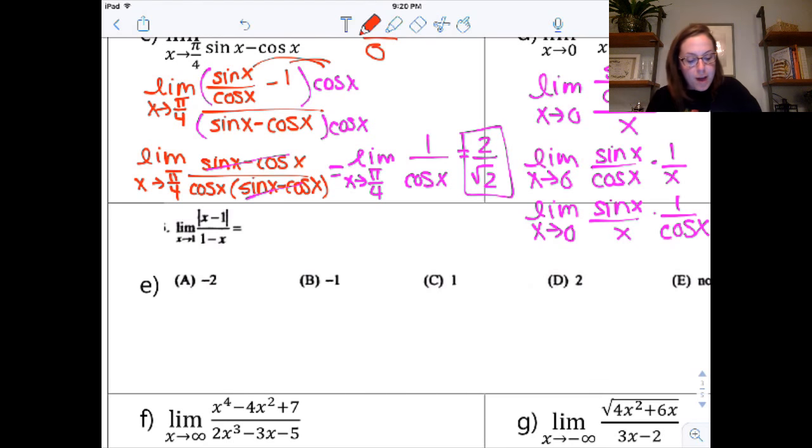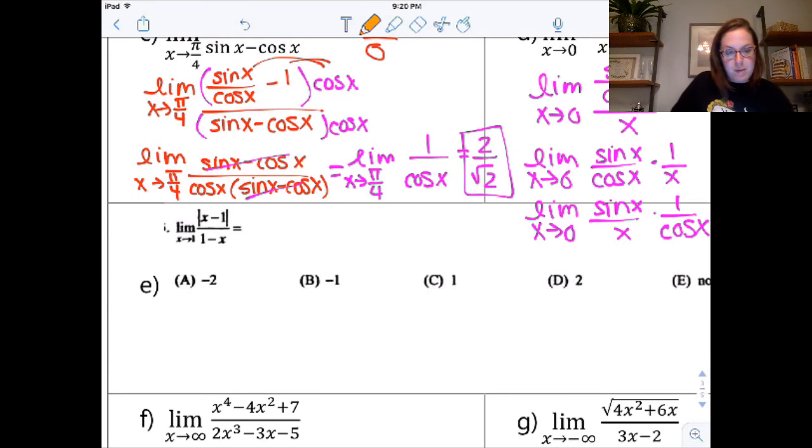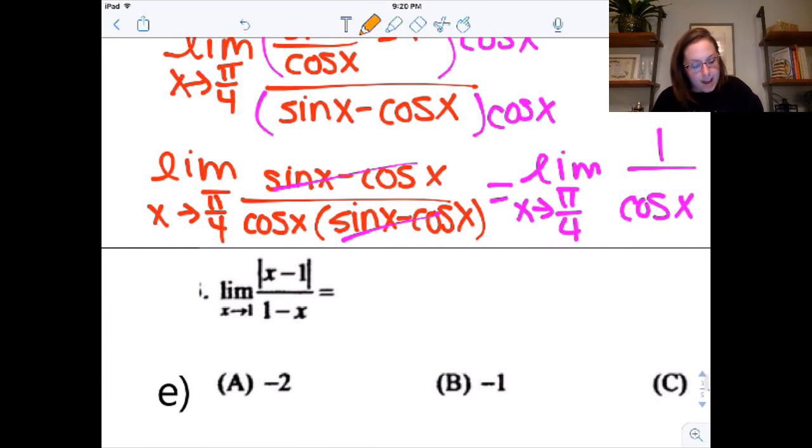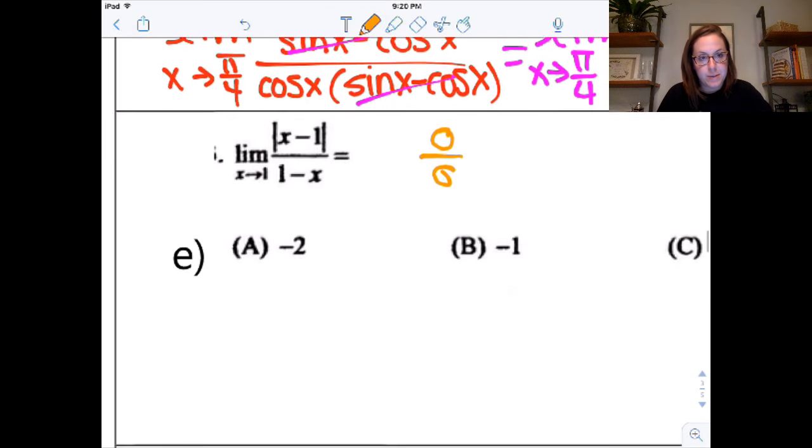Because if you got like a number over 0 here, what you would know is that that's a vertical asymptote, and all you would have to do is check whether it's approaching positive or negative infinity. So first, check that it's indeterminate, which you should be doing with every problem. So if I do that, I do get 0 over 0. Big surprise, right? And so I do need to rewrite this as a piecewise function.